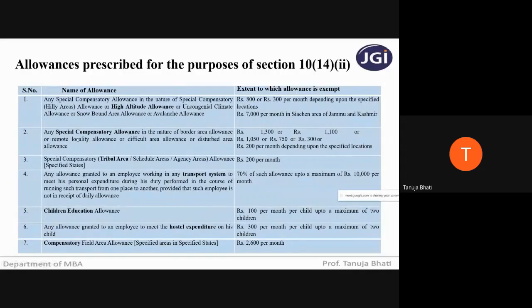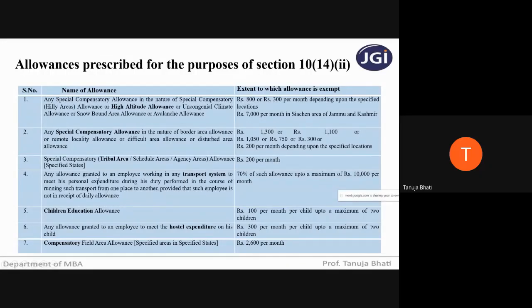Next, if it is a special compensatory allowance in the nature of border area allowance or remote locality allowance, then the exemption limit depends upon the specified location. It will be given in the problem, but this is not that important, students. This never comes, but you need to know it for your knowledge. Next is special compensatory allowance, that is tribal area allowance, schedule area allowance or agency area allowance. Then rupees 200 per month is the exemption, and the remaining will be taxable.